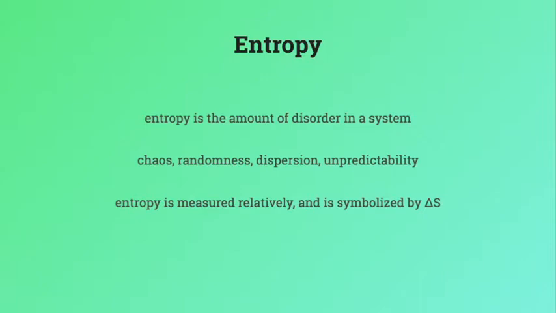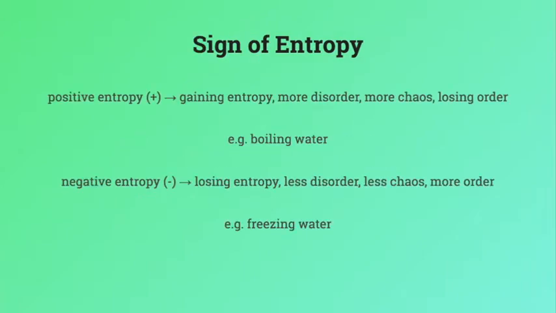Similar to enthalpy, entropy is talked about in relative terms, and it is symbolized by delta S, change in entropy. Like enthalpy, entropy can be positive or negative. If entropy is positive, it is gained, meaning there is more disorder, more chaos, and thus less order. Get that straight in your head. If entropy is negative, it is lost, meaning there is less disorder, less chaos, and thus more order.